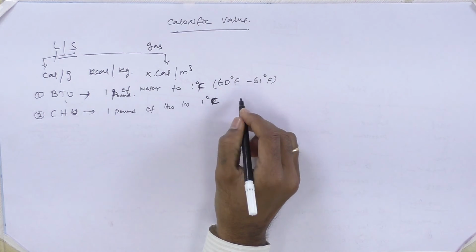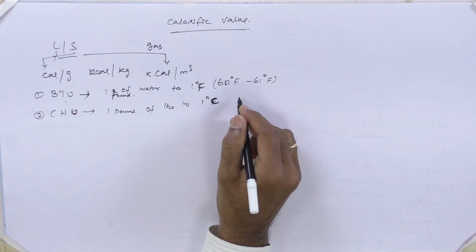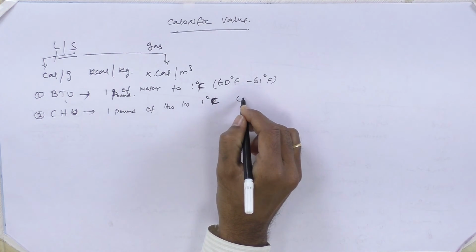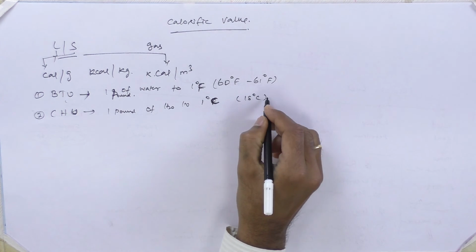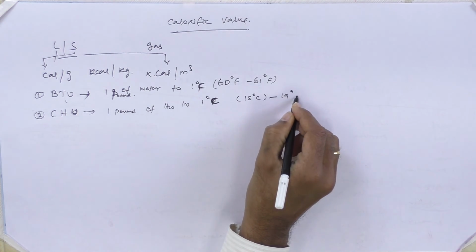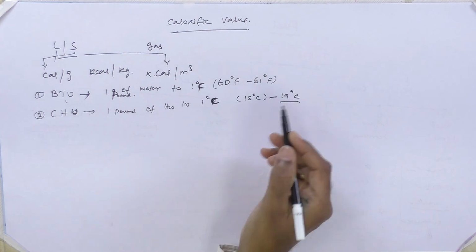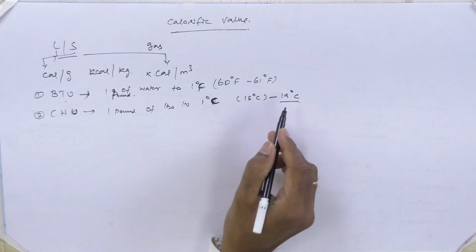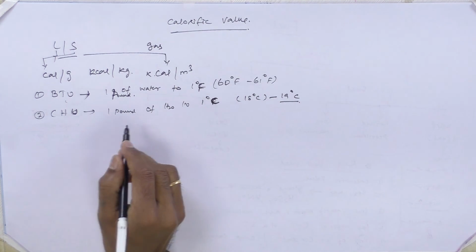For example, at room temperature, at normal ambient conditions, the temperature of water would be around 18 degrees centigrade. Now we are going to raise it from 18 to 19 degrees centigrade. So we are going to raise 1 pound of water by 1 degree in excess. That's called the centigrade thermal unit.